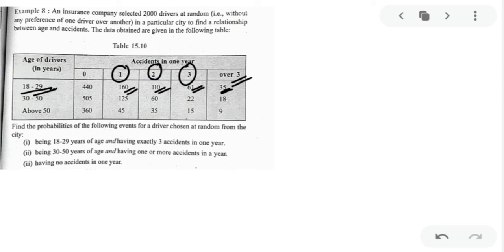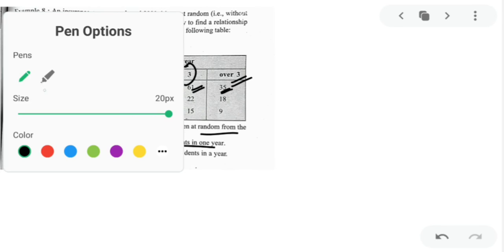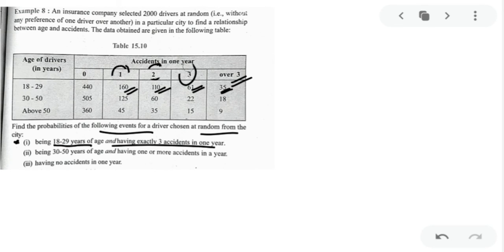You can see that. Okay, let's see what we have in question number 1. It says, find the probability of the following event of a driver chosen at random from the city being 18 to 29 years of age and having exactly 3 accidents in a year. So you can see 18 to 29. Let me just erase this off so it is clear to you.